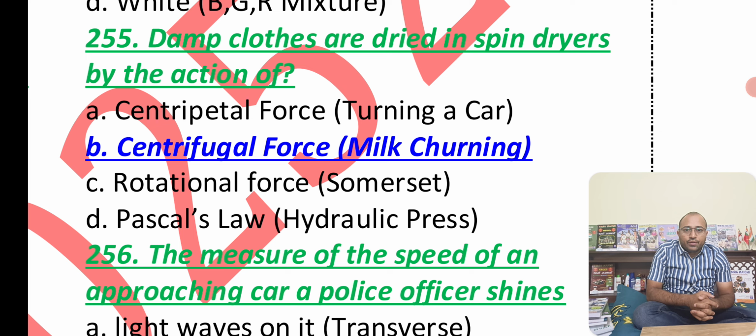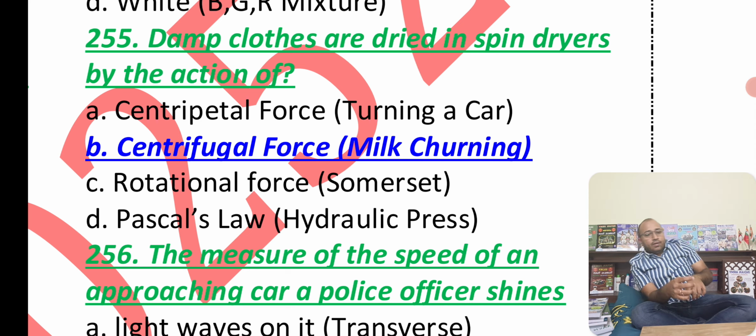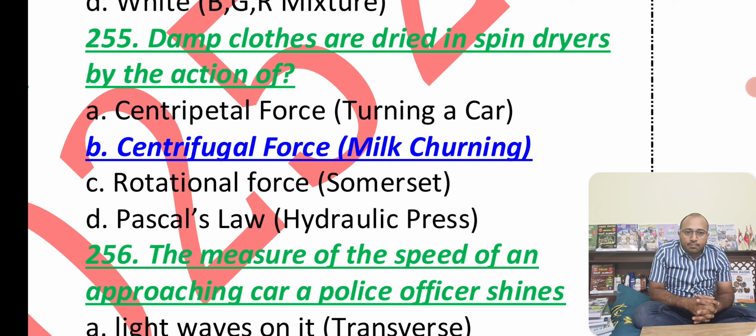When it comes to centripetal force, we have the turning of a car. So in that car, what happens? If we turn right and faster, we lean to the left side, the opposite side. In the same manner, we have the solar system, all these planets around the sun, which is an example of centripetal force. And we have the rotational force. Somerset is an example of rotational force.